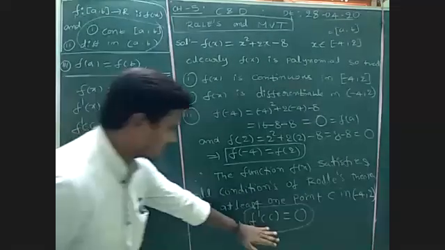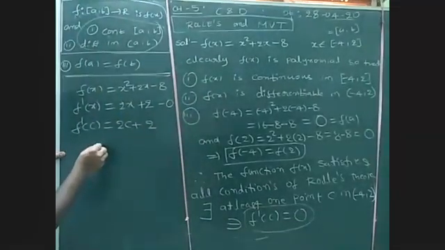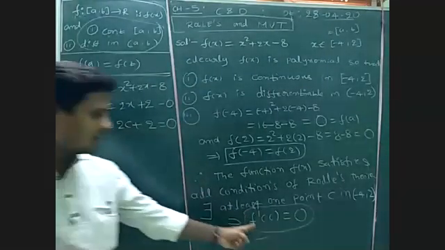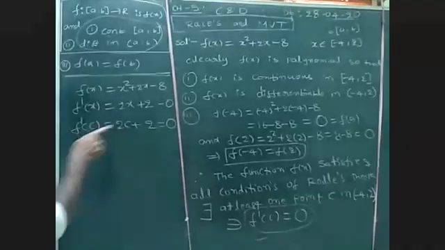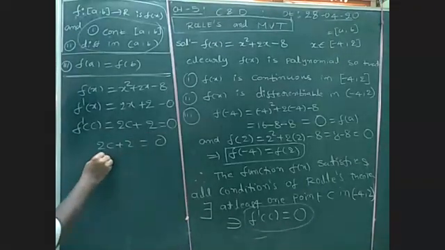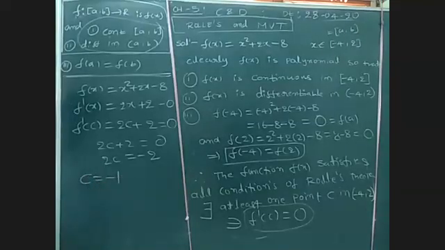What is the condition here? f dash of c is equal to 0. So now I equate this to 0: 2c plus 2 is equal to 0. Then 2c is equal to -2, so c is equal to -1. Finally, we got the c value -1.